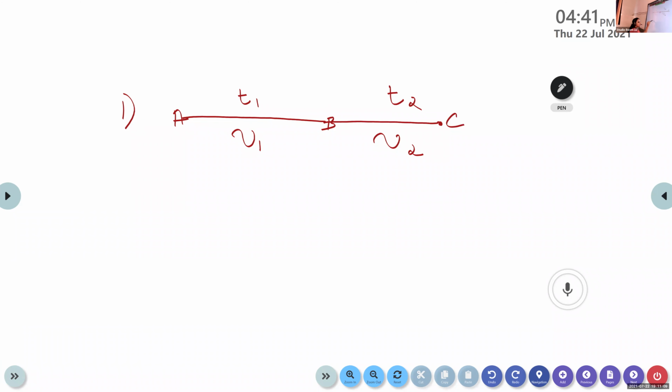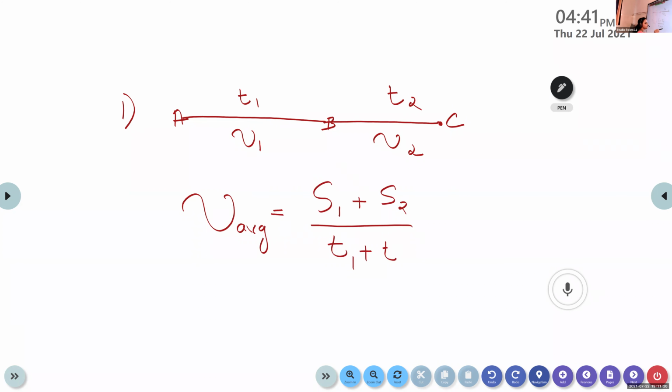Then how can we calculate the average speed in this case? We know the equation for average speed: nu average is equal to the total distance S1 plus S2 divided by T1 plus T2. This is the equation for calculating the average speed of the object. But in this case, the distance covered by the object is not provided. Then how can we calculate the average speed of the object?